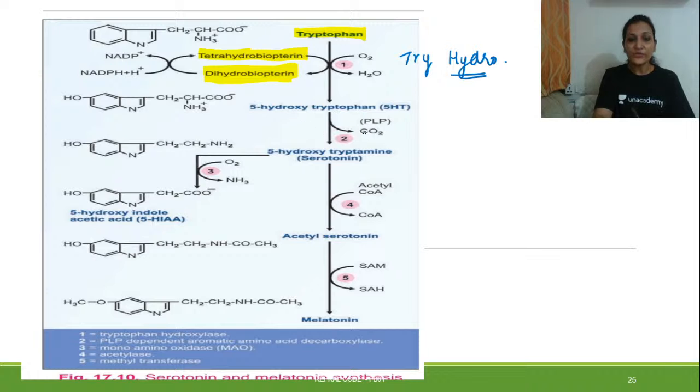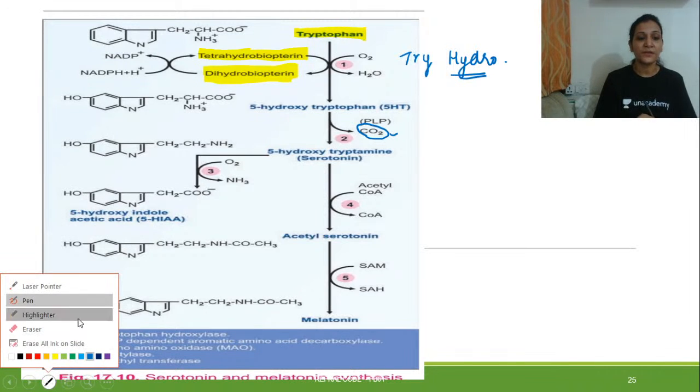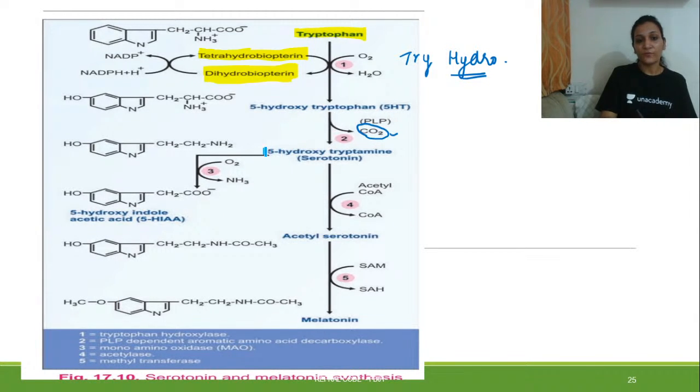Then when 5-hydroxytryptophan is formed, there will be a decarboxylation reaction. Can you see this carbon molecule going out? So this is a kind of decarboxylation reaction, and in this decarboxylation reaction, just in 2 steps, your serotonin is ready. So 5-hydroxytryptamine or serotonin is formed, right?